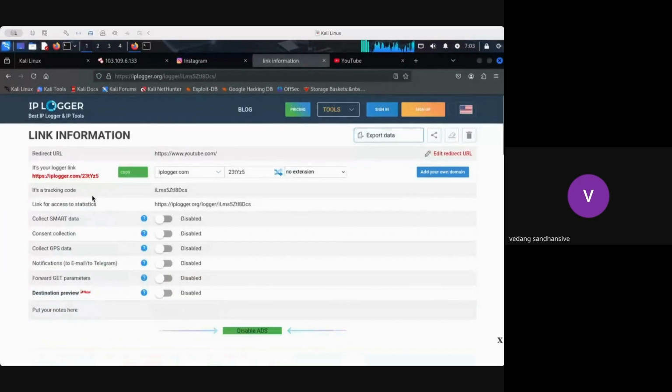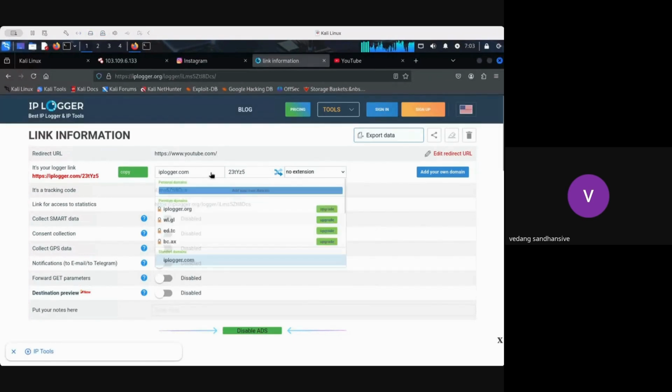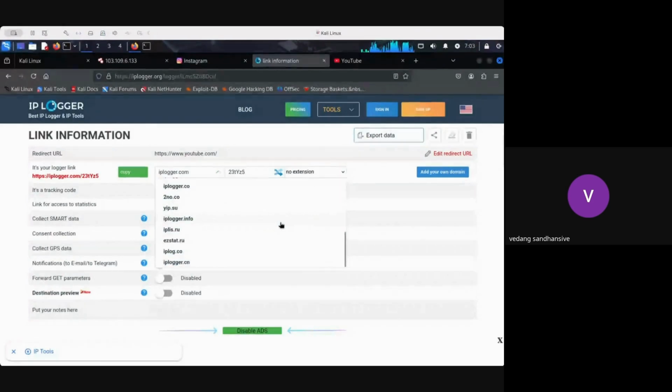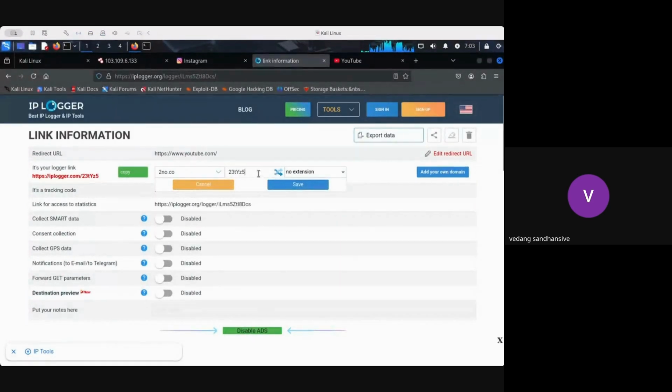And you can see here that the link has now been changed, right? Now what IP Logger gives us here is that it helps us change the information of the URL. We can choose something else, or else we can also add our own domain here. Right now, I'm not going to add anything here. I'm just going to change something here.